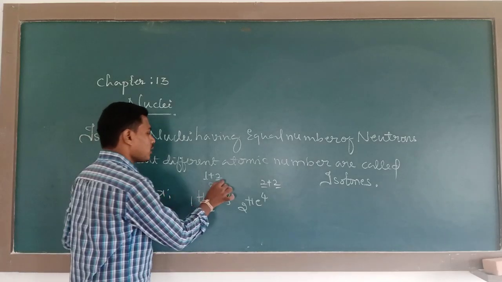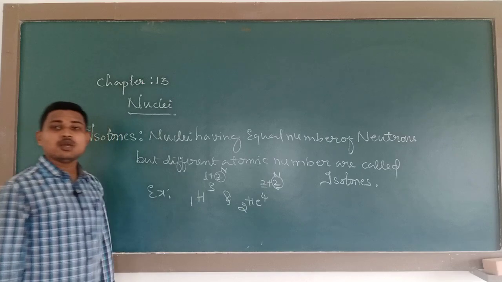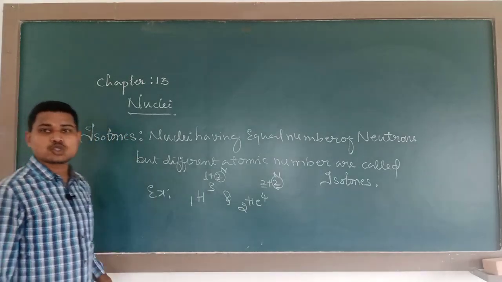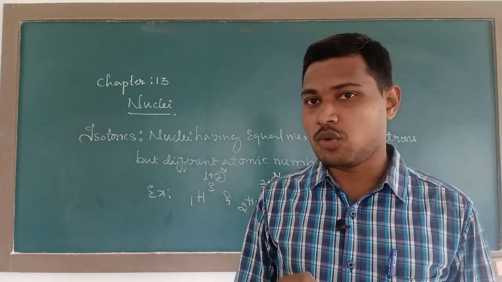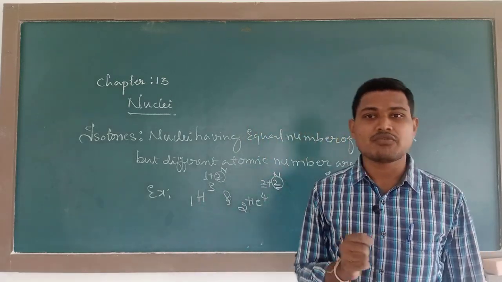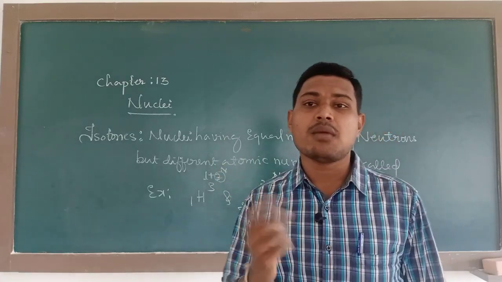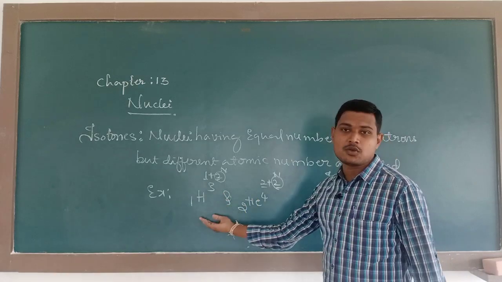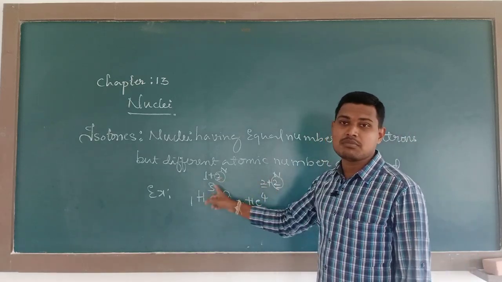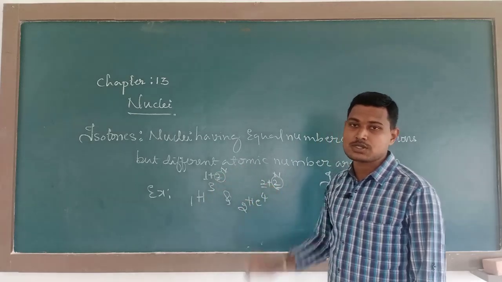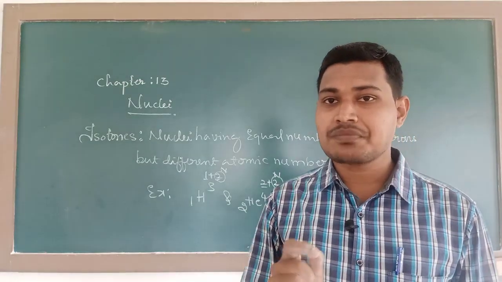So the neutron number is the same, hence such nuclei are called isotones: nuclei having the same or equal number of neutrons. Here also 2 neutrons, here also 2 neutrons. So what do we call such nuclei?